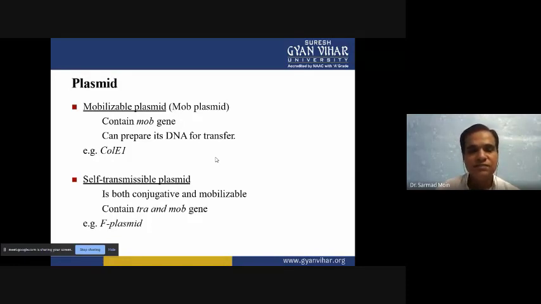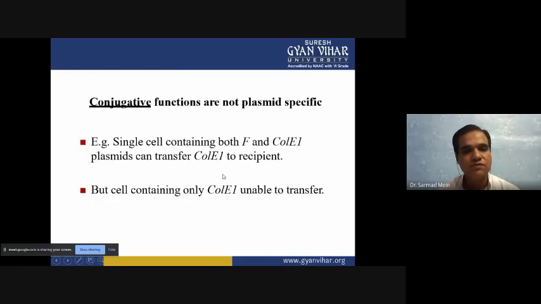Then the next plasmid is the self-transmissible plasmid. By the name itself you can understand that this type of plasmid can transfer itself. It has both conjugative and mobilizable properties, and that's why TRA and MOB genes will be present. The F plus type of plasmid is like that, a self-transmissible plasmid, and it has TRA and MOB genes.